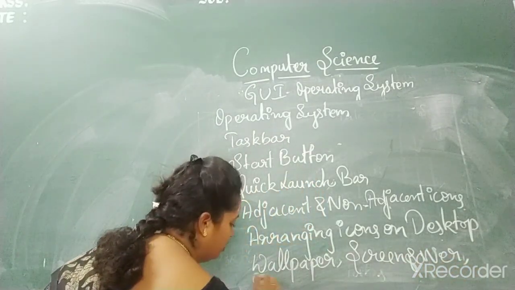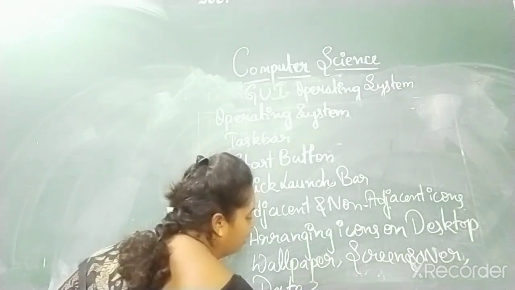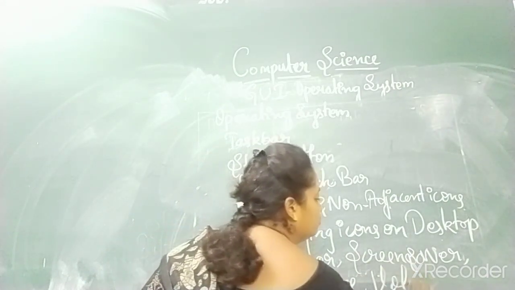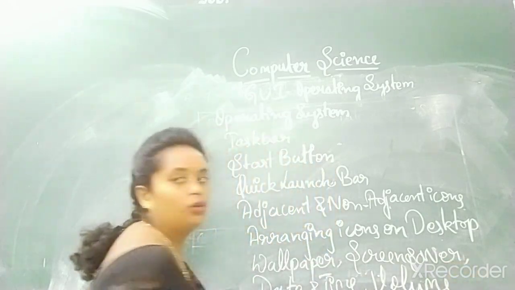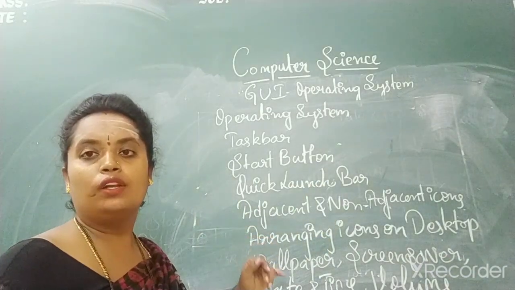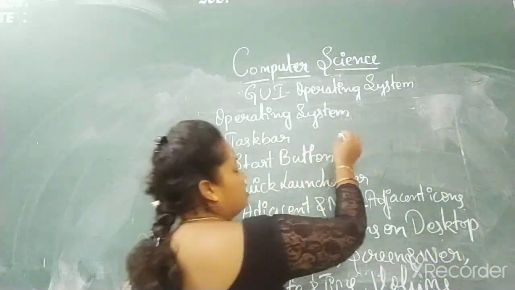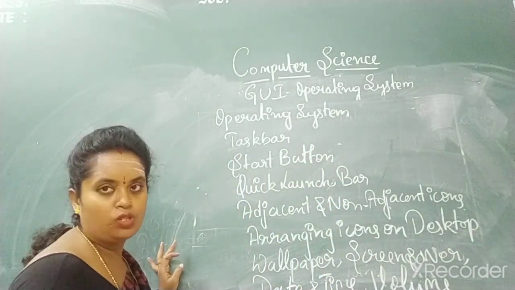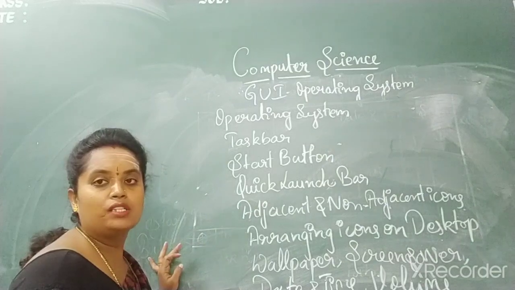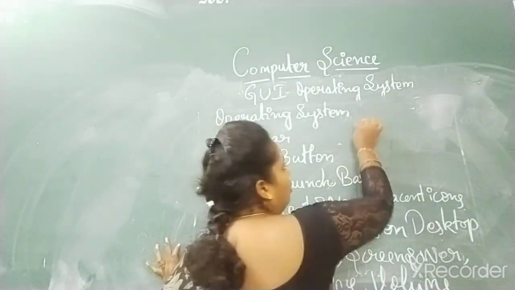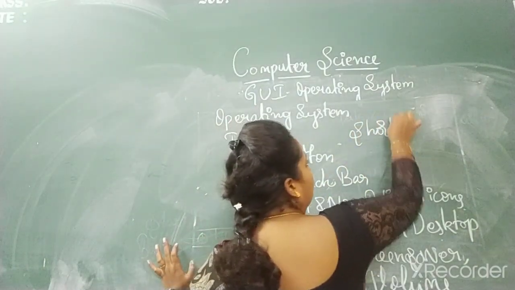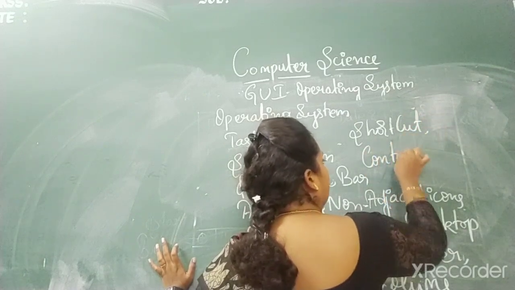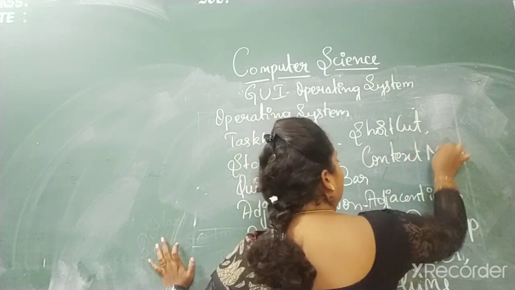How to set date and time. Then volume. With this, you also learned the system notification area and setting the date and time. Then after this, you learned the shortcut menu or context menu.